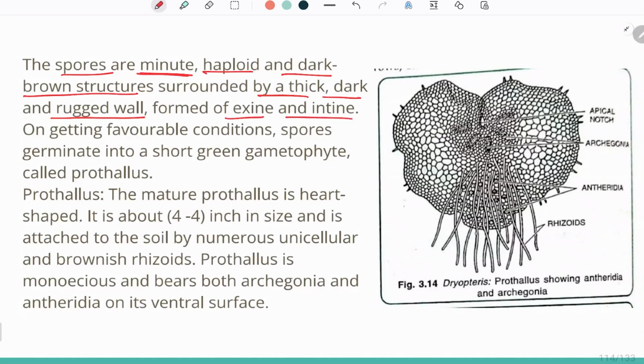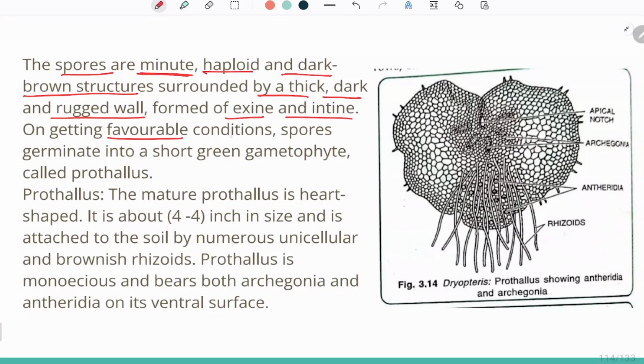These are very thick structures which prevent the cell membranes of the spores from being destroyed by the environment, be it water, wind, or drought. Because these are very hard structures which cover the spores, they help in their survival through extremes of conditions.